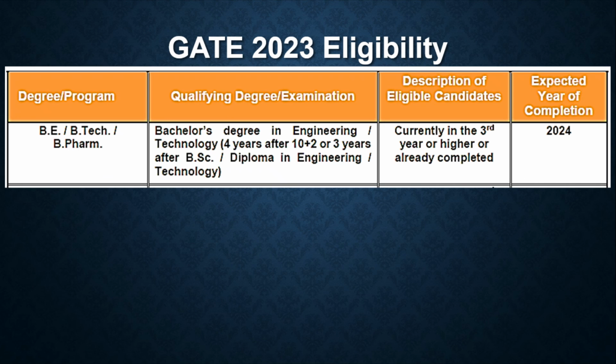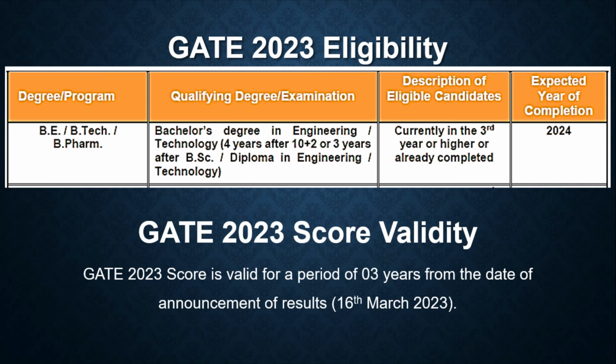The GATE examination is currently open only for third year and final year students. Then the GATE score, once I appear for the GATE examination, is valid for a period of 3 years from the date of the announcement of the results.